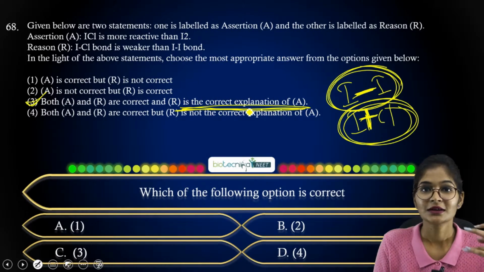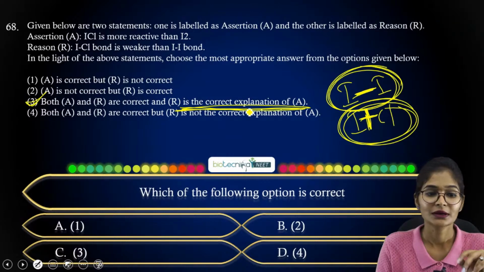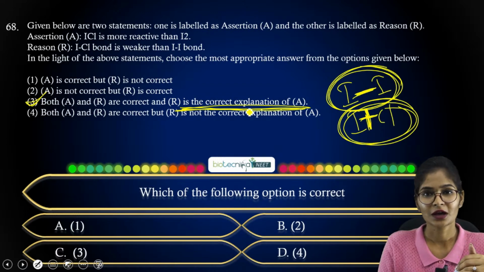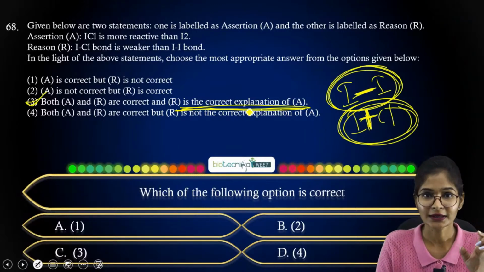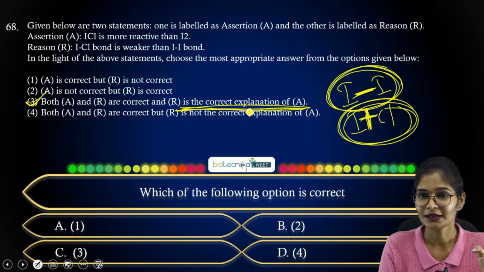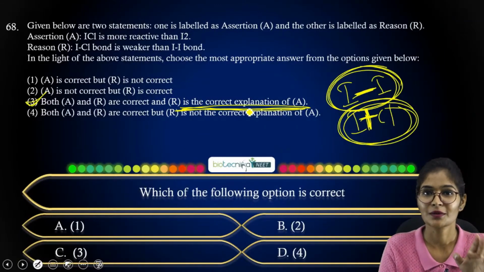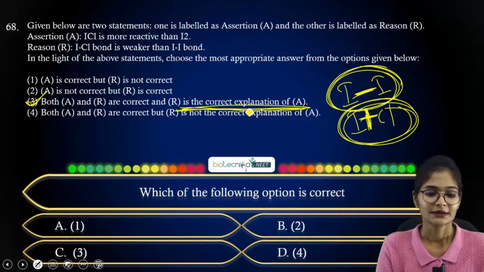So just by looking at the question, what you remember or think: I2 and ICl they have given. Assertion: ICl is more reactive than I2, but reason: ICl bond is weaker than I2 bond. So reactivity and bond property, how are they correlating? You have to think in that way. If they are correlating with respect to reactivity, the reason is bond breaking or bond formation. Bond breaking is mainly considered with respect to reactivity. That's why ICl, the interhalogen compound, is more reactive compared to iodine. So this is the case with respect to the answer for this question.